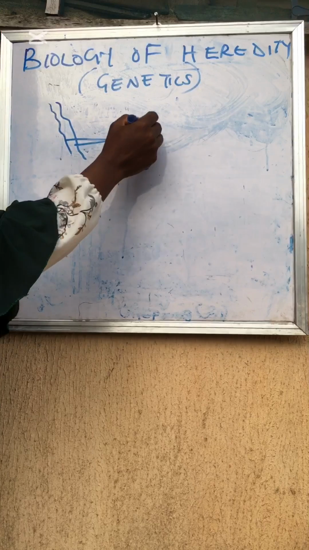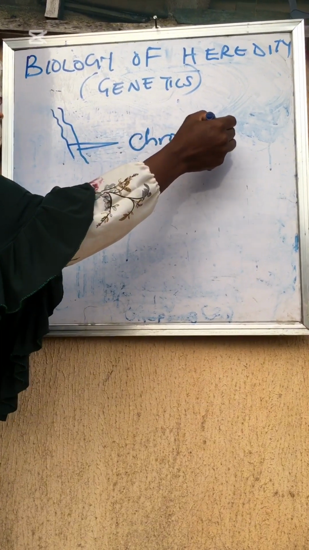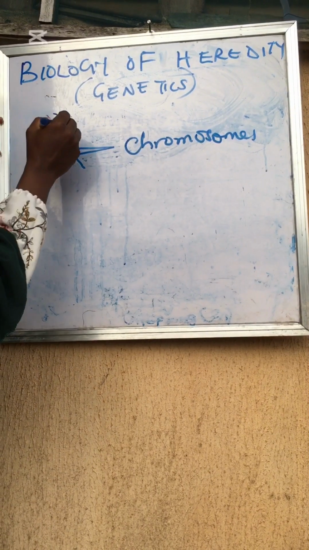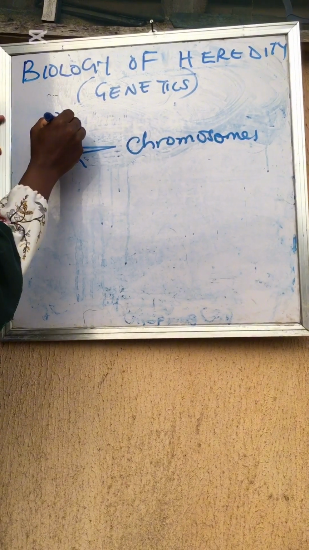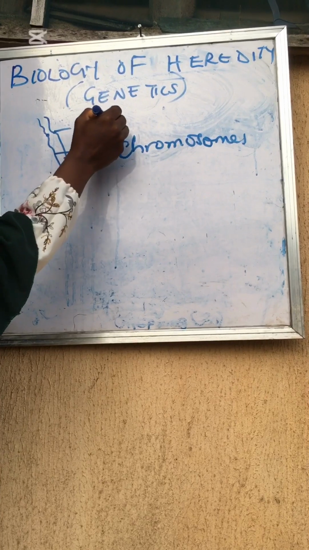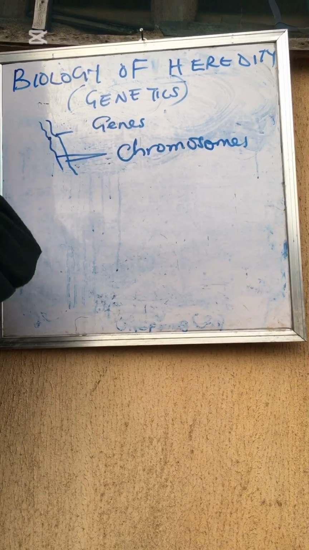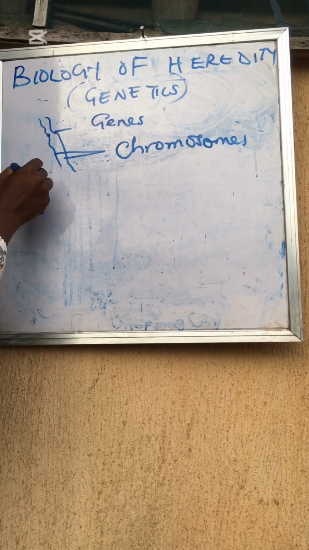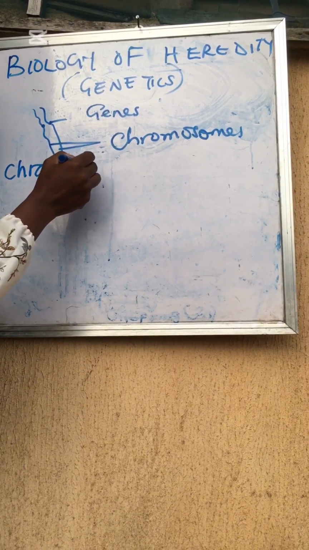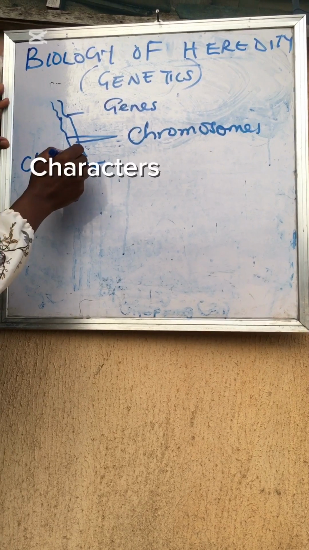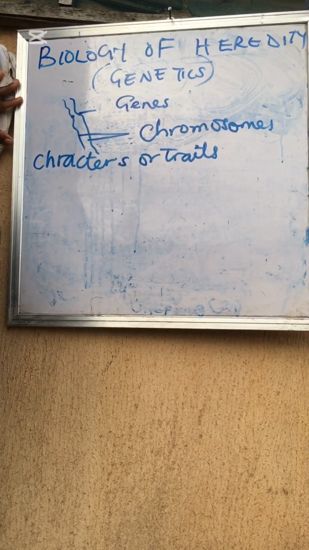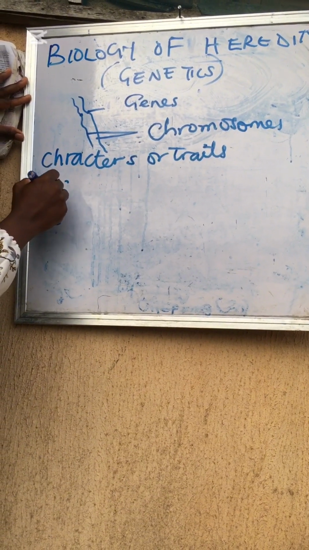Chromosomes. You can see I said chromosome is a thread-like structure, so I'm trying to draw something there, making it look like, okay, these are our chromosomes, which are thread-like structures. It's meant to cross path, actually. It's a sketch. So on that chromosome, it is your gene. Your gene is located on the chromosome. The chromosome is the one that is housing the gene. The gene is the one that stores that genetic information that has the DNA. Am I communicating? Are we together? So that chromosome is now located in the nucleus.